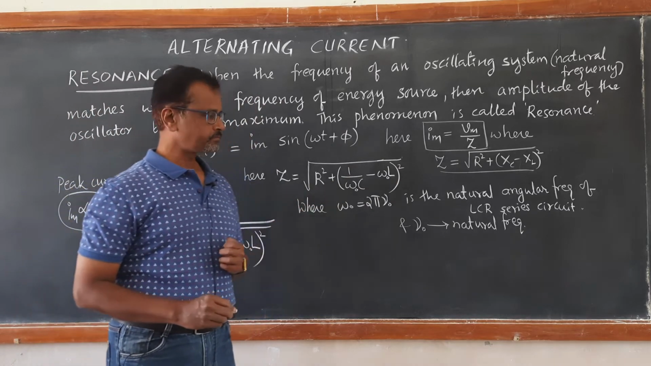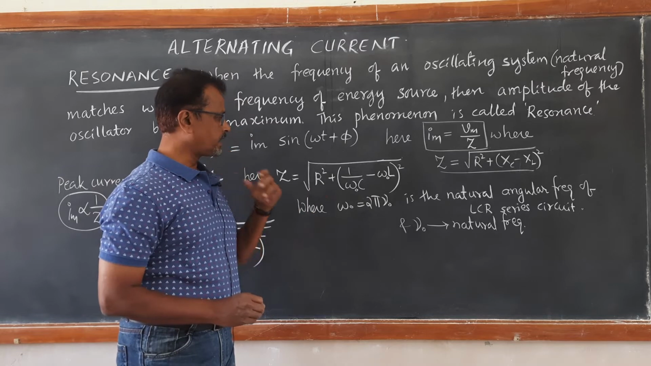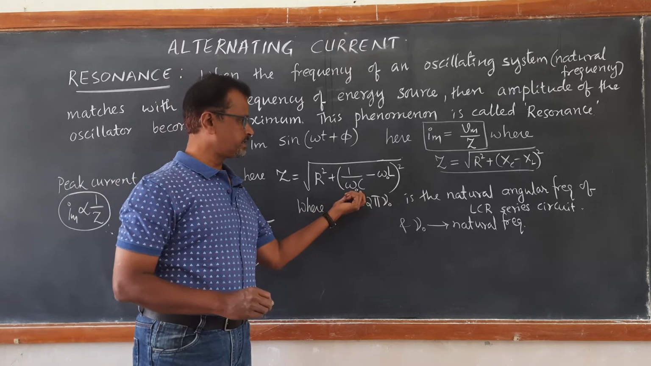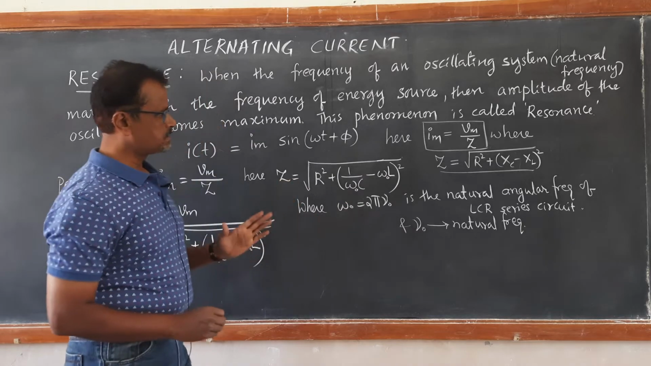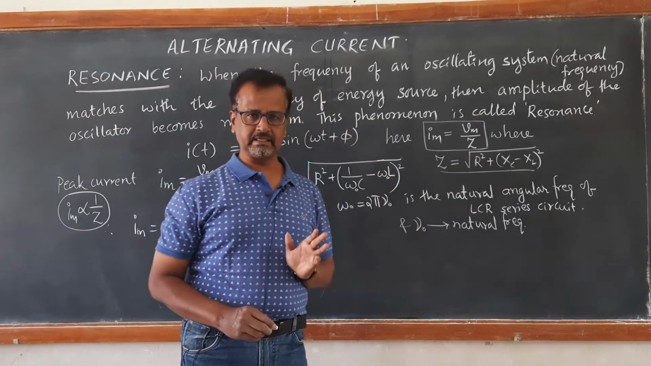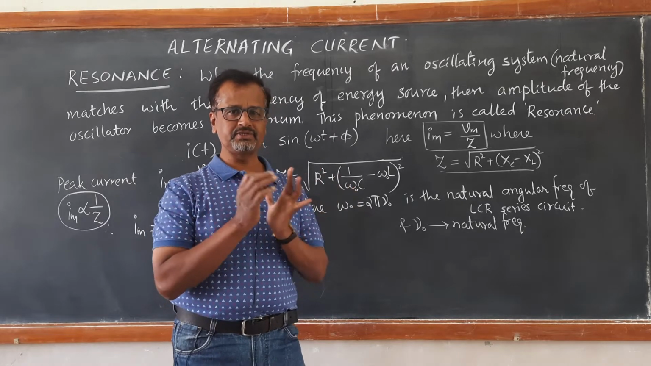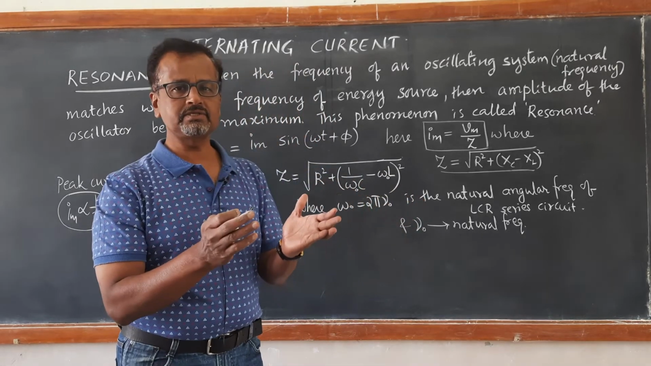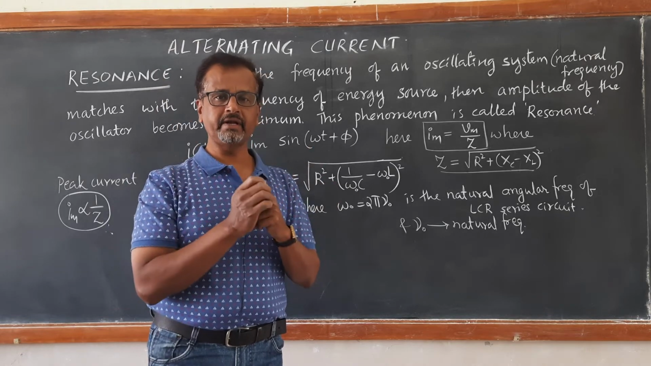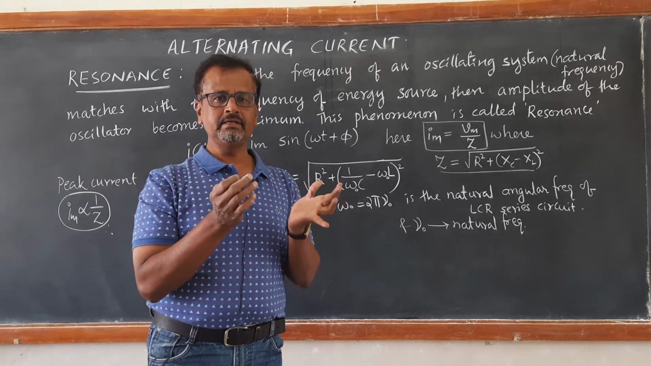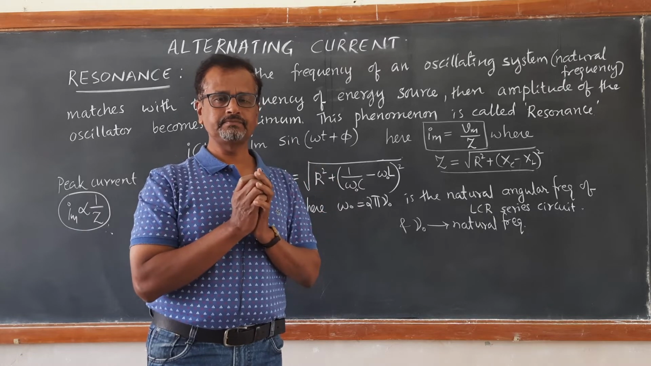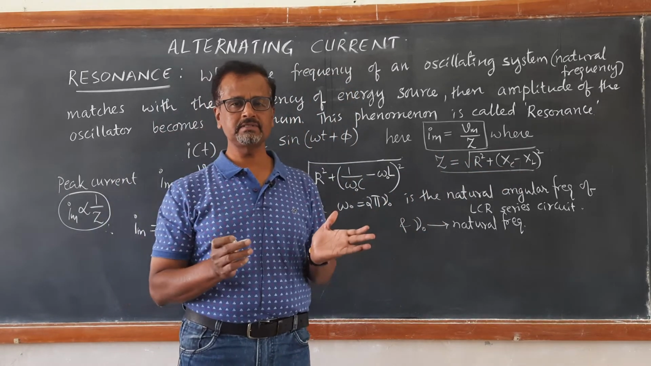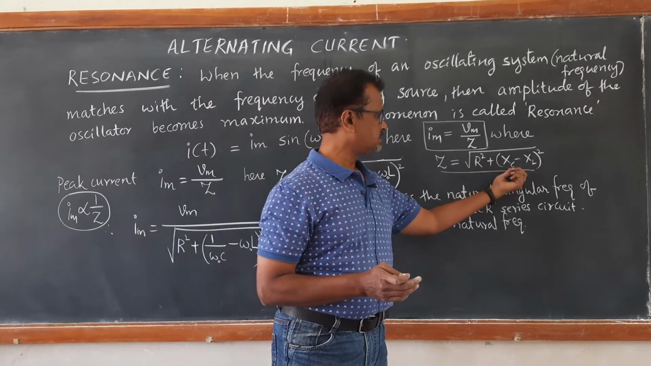Now, if we allow the current in such a manner that the value of 1 upon omega naught C becomes equal to omega naught L, that is, if XC becomes equal to XL, if the capacitive reactance of the circuit is exactly made equal to the inductive reactance of the circuit by properly adjusting the frequency, then what happens? XC equal to XL, this bracket becomes 0.